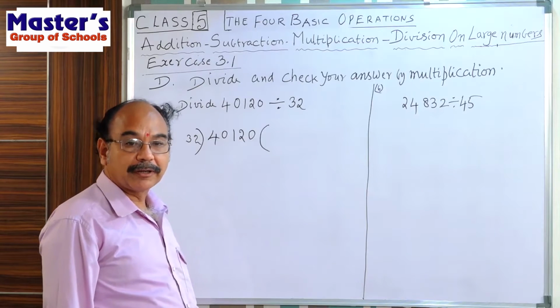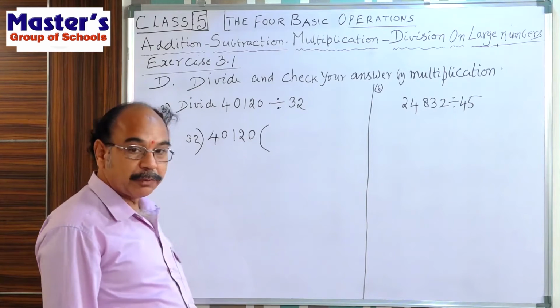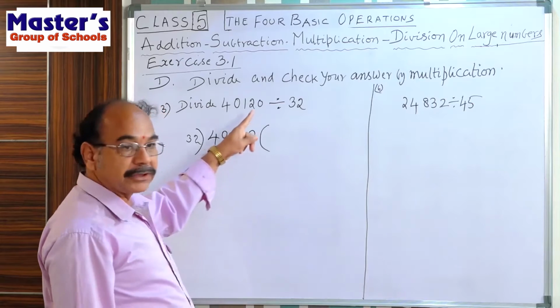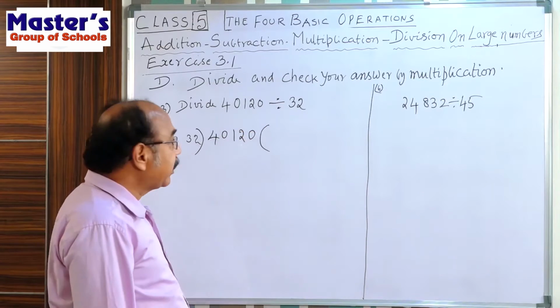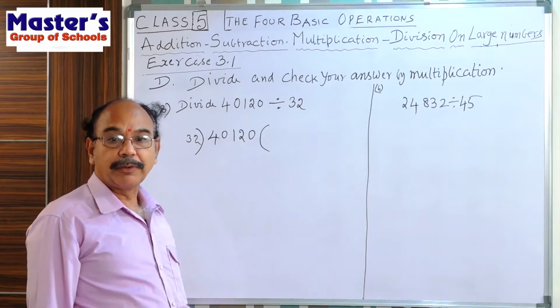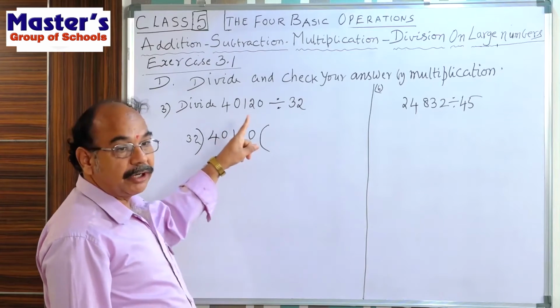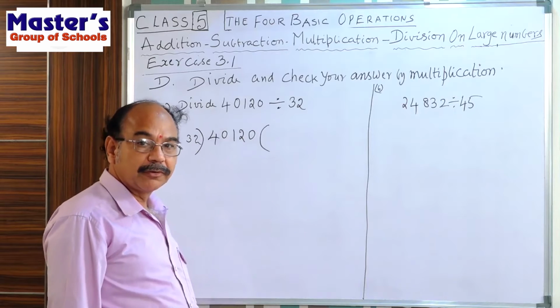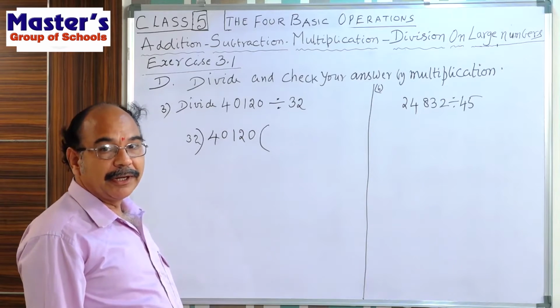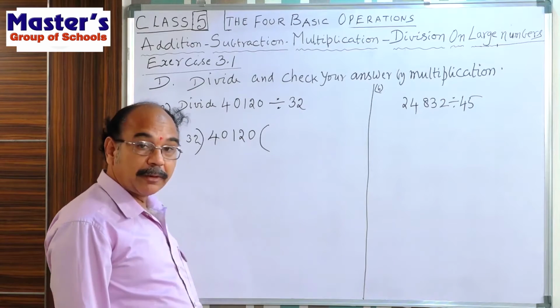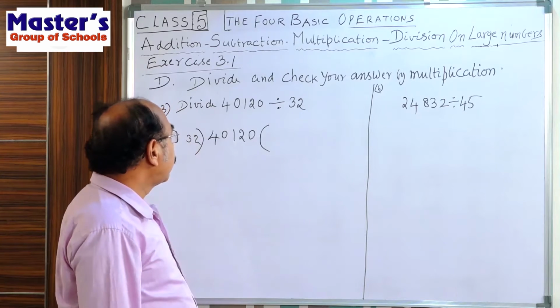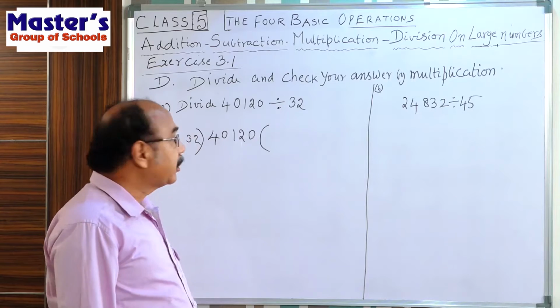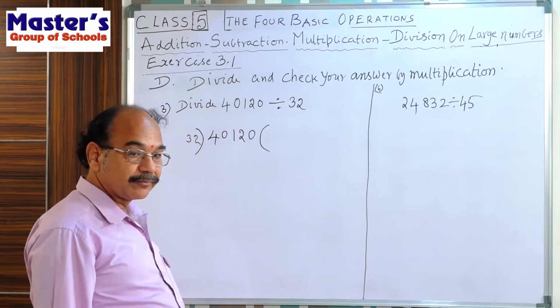Mind this point. So here, now start doing the division with 32.